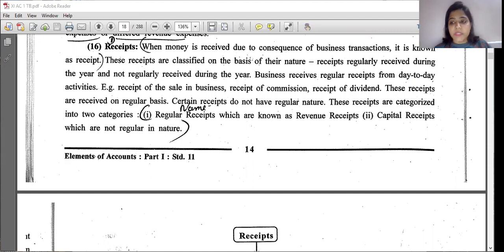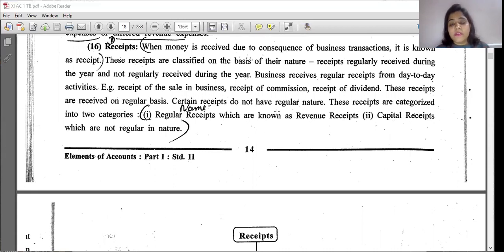Examples are receipt of sales in business, receipt of commission, when you work and you get commission, and receipt of dividend, when you buy some number of shares and you get dividend, which is the interest on shares. This receipt is income for the business. These receipts are received on a regular basis, every month or on a quarterly basis. Certain receipts do not have a regular nature. These receipts are categorized in two categories: regular receipts, which are known as revenue receipts, and capital receipts, which are not regular in nature.